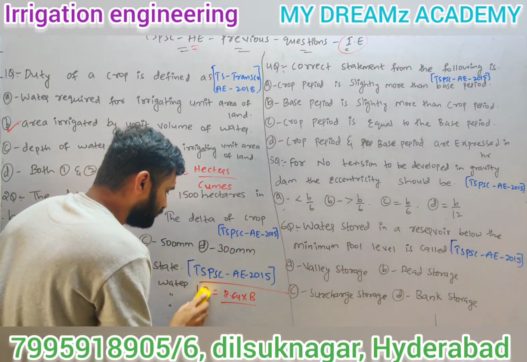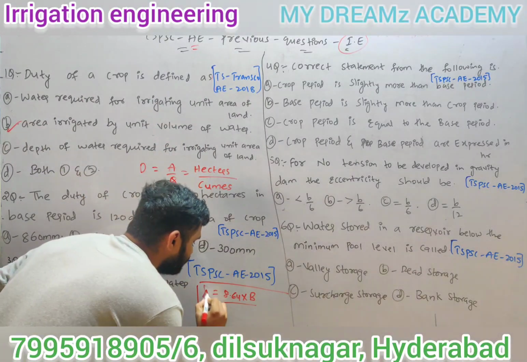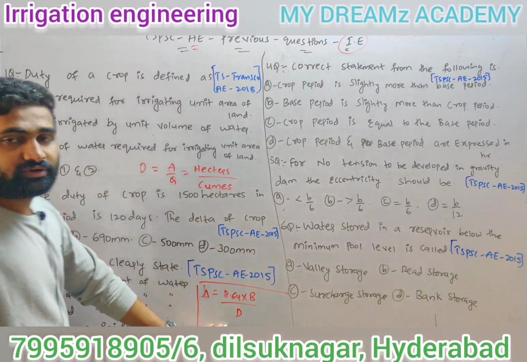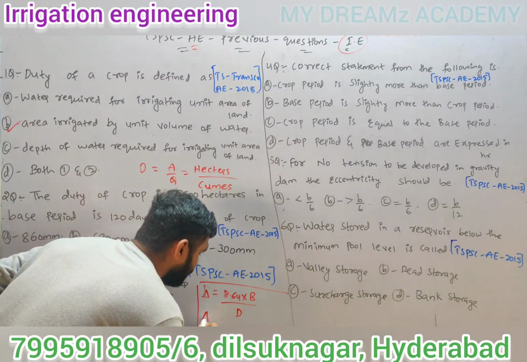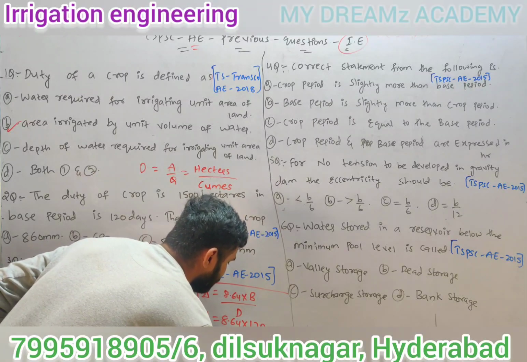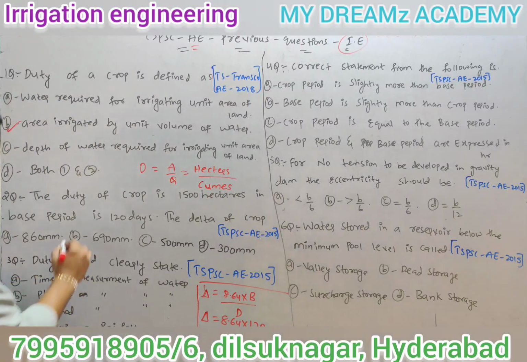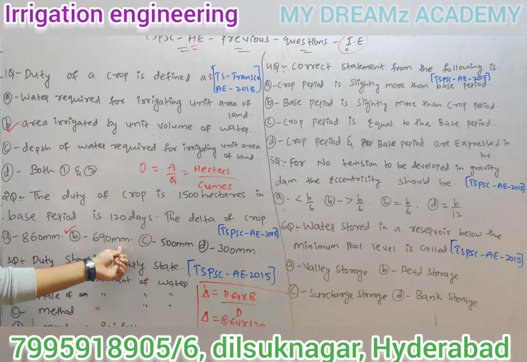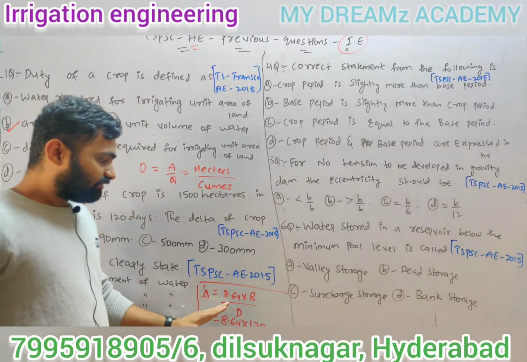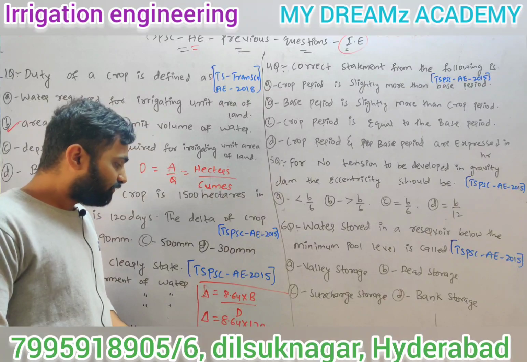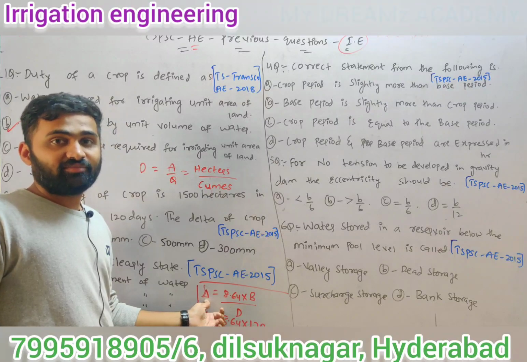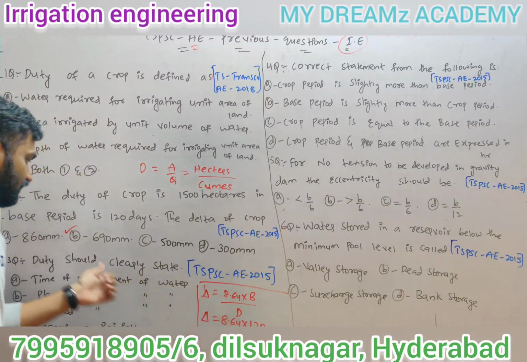So we can write delta is equal to 8.64 into B by D. So if we substitute all the given values, delta is equal to 8.64 into B, which is 120, by 1500. So you will get 0.69, that is 690 mm. So here the answer is in mm. This is one method, and one more method is, if you calculate delta in centimeters, it is easy to convert it into mm.